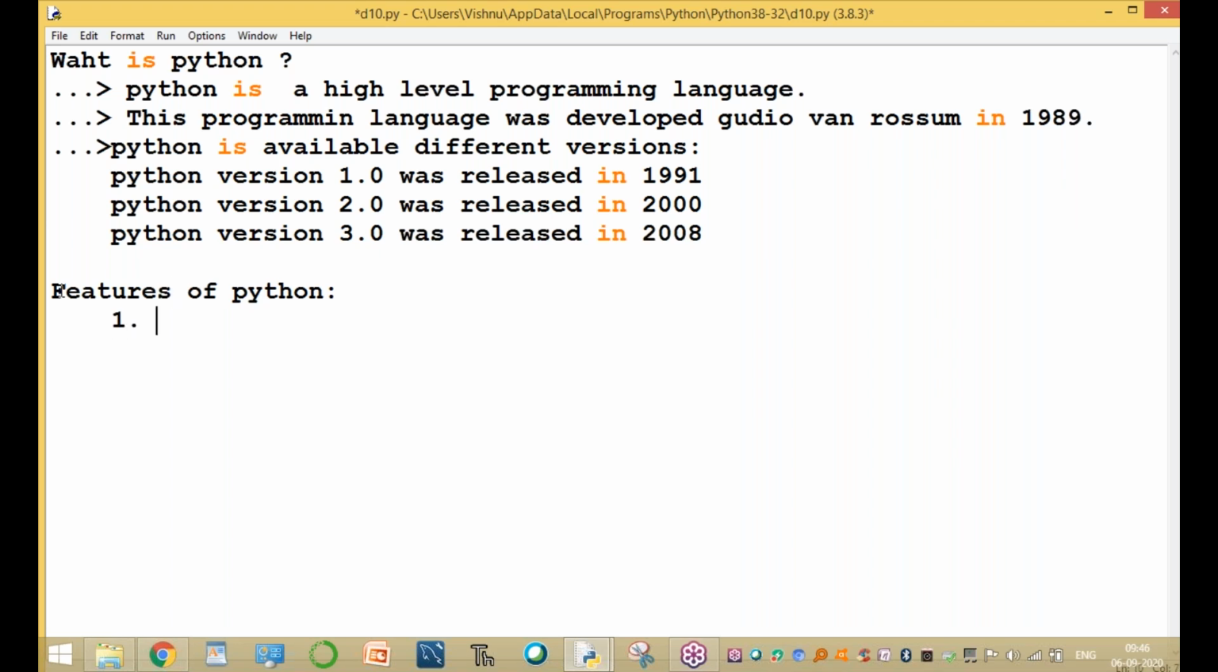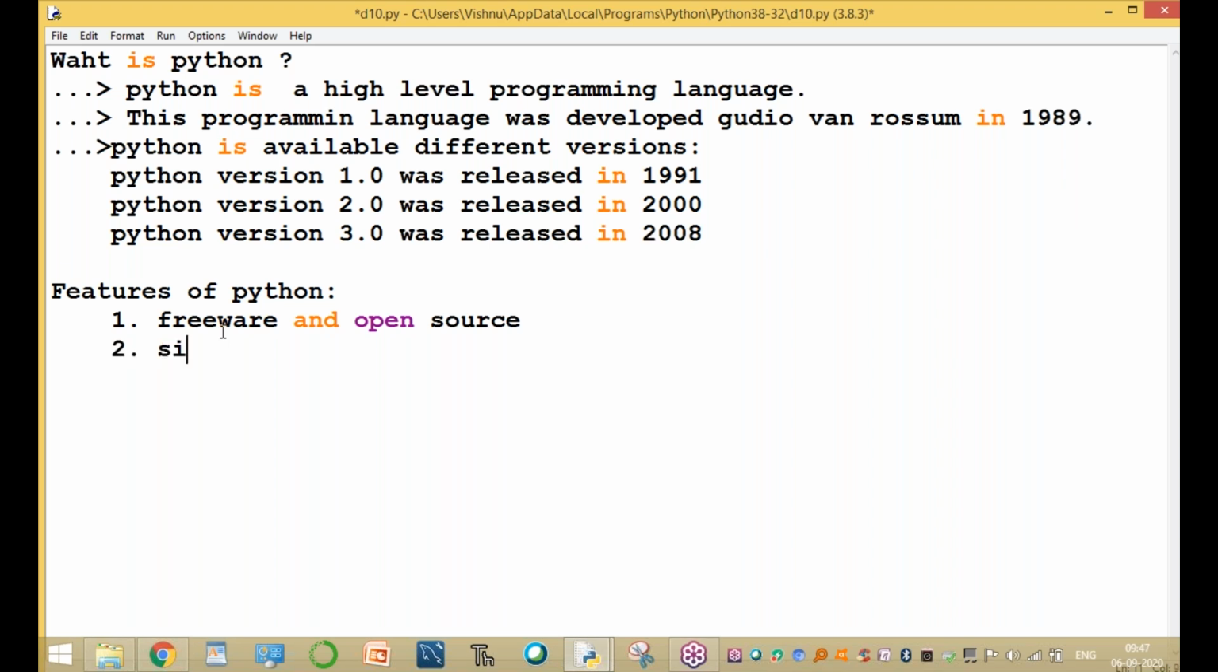The first feature is free and open source. Python is a freeware and open source programming language. I will explain one by one, so please wait for a few minutes. I'll show you each and every point. These are the different features of Python. The first feature is freeware and open source.